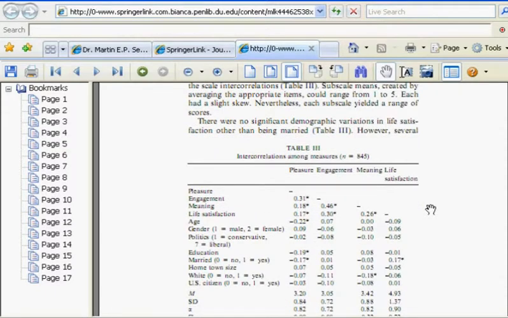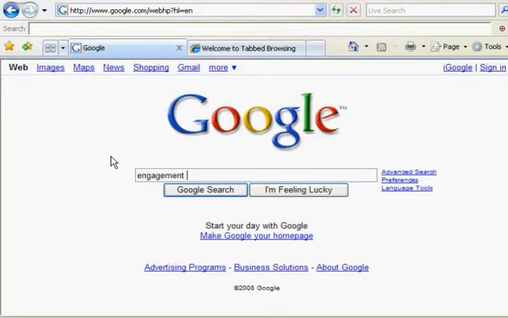Now, what we're looking at here is intercorrelations, and you don't have to be really into statistics to understand this. It's looking at a relationship between two variables. So the closer to 1 the number is, the greater the relationship. We'll notice that as far as meaning, pleasure and engagement are connected to meaning. So is life satisfaction connected to engagement. So really this data is supporting the fact that finding engaging and pleasurable activities is going to benefit me. So why don't we go back to Google and see if we can find engagement in World of Warcraft.